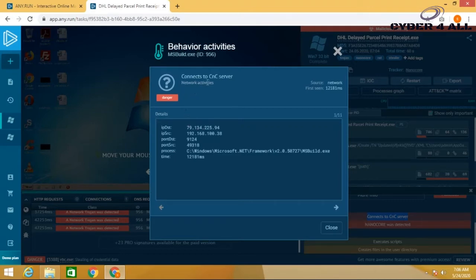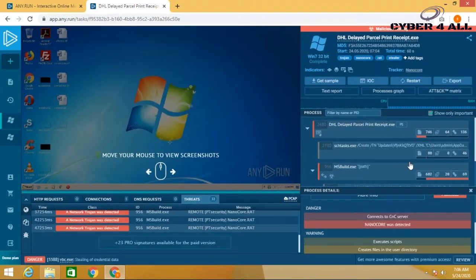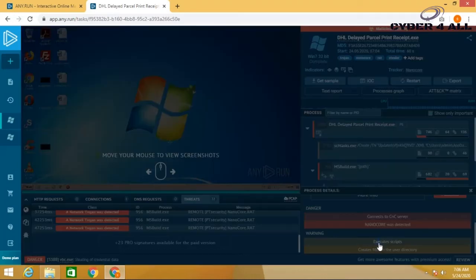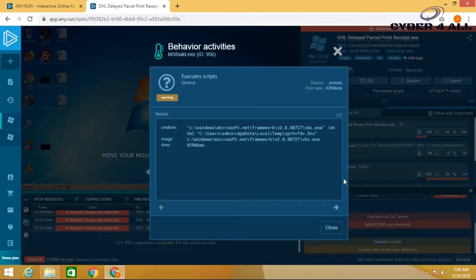Here are the details of behavior activities performed by this particular process. Now here is the execution of a script which is creating files in the user directory, and here are the details of behavior activities by this particular process.